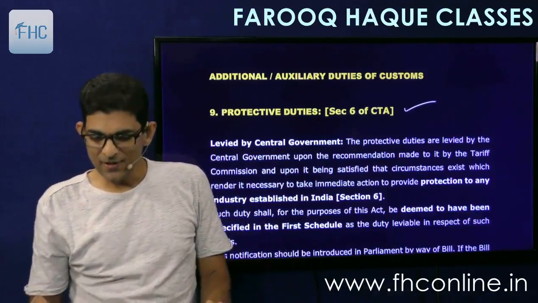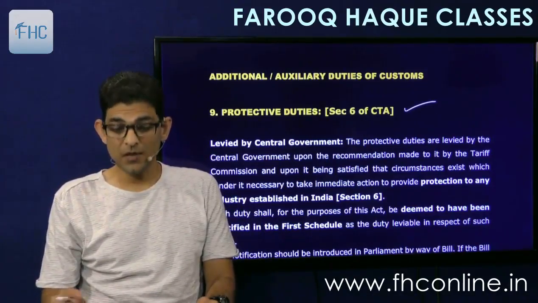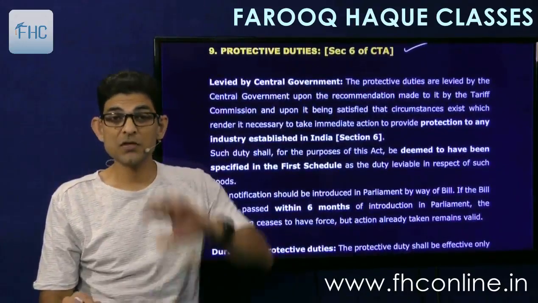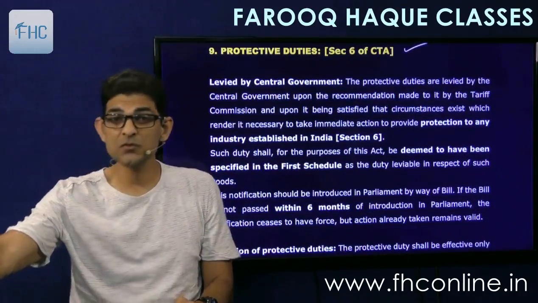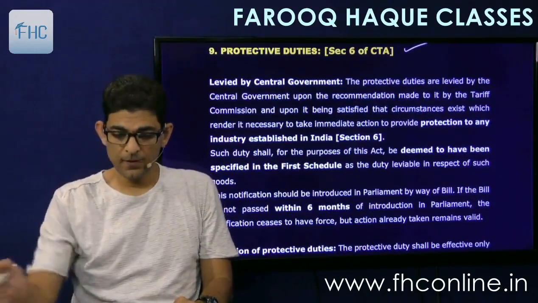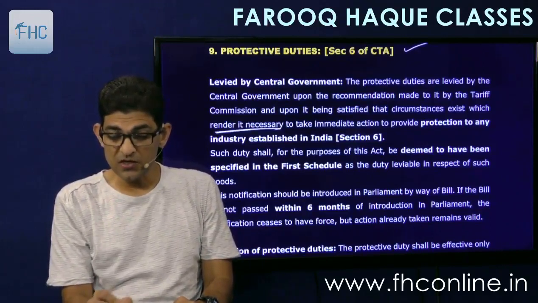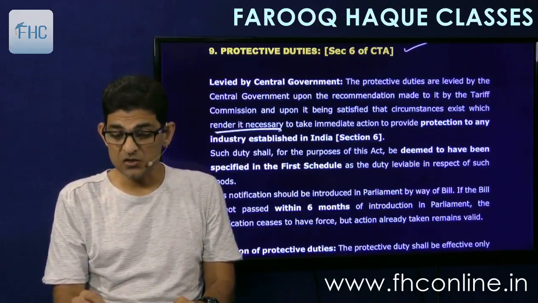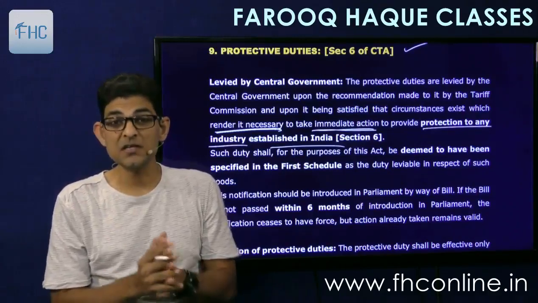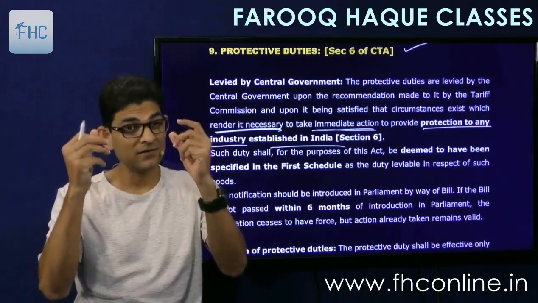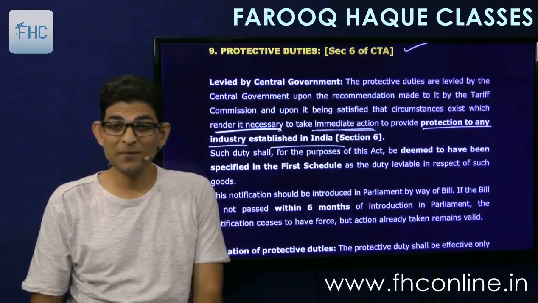So let's see. Very simple. Protective duties are levied by the central government upon recommendation made to it by the Tariff Commission. Tariff Commission, like in GST, there was GST Council. So here there is a Tariff Commission which gives the recommendations to the central government. And upon it being satisfied, the circumstances exist which render it necessary to take immediate action to provide protection to any industry established in India. Now these are the words that would appear in the paper. Okay, underline these words, remember them and write them.